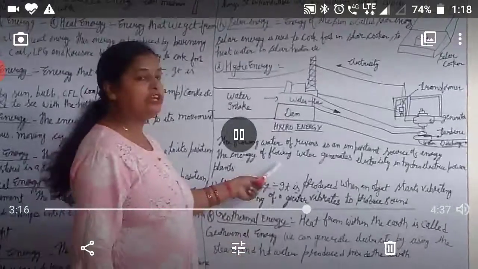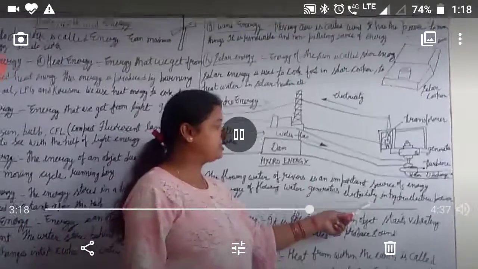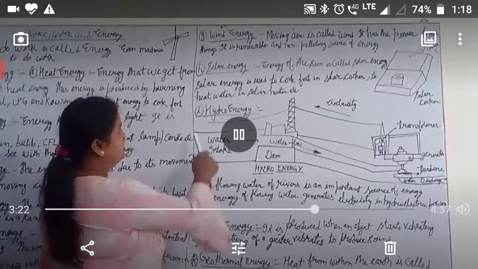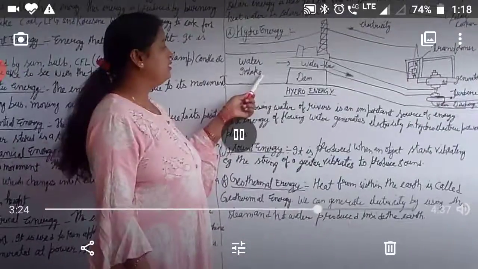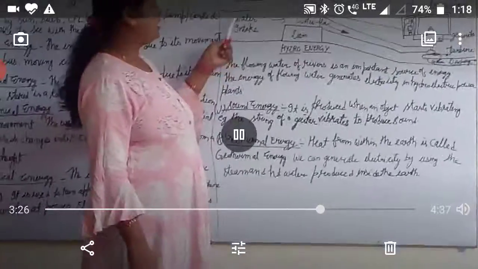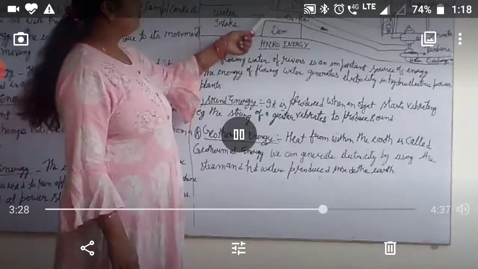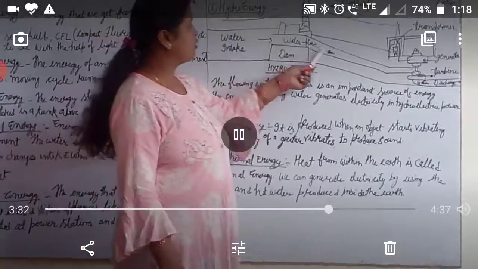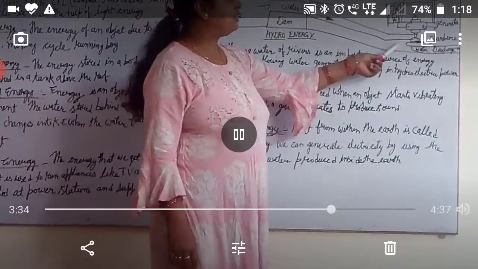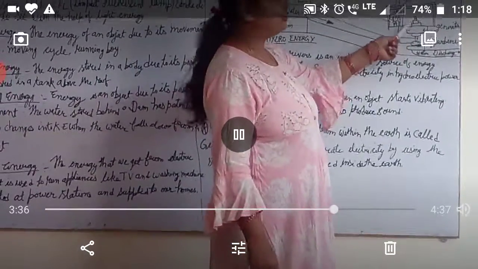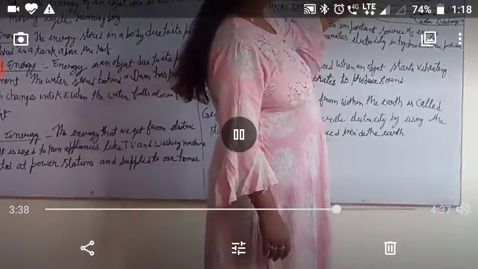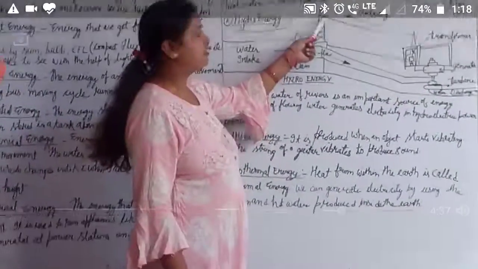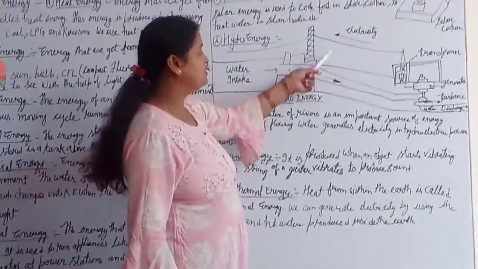Now, hydro energy. The flowing water of a river is an important source of energy. The energy of flowing water generates electricity in hydroelectric power plants. Now look at this diagram. This is a dam. We are storing the water here with the help of the dam, and whenever water flows at a very fast speed through the turbine, generator and transformer, we are generating electricity and providing it to our homes, factories and power plants.